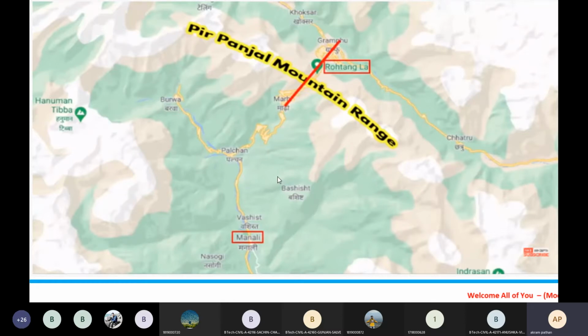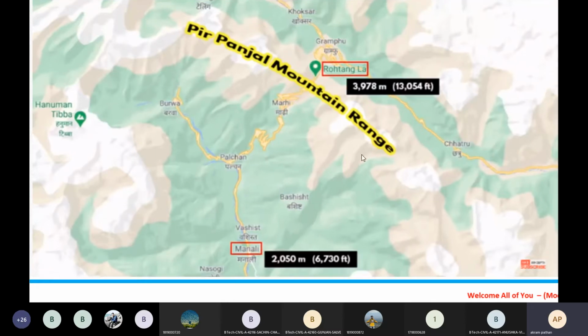So this is the old route. Now again, if you see here the altitude of Manali, we have the altitude from sea level is 2050 meters, that is 6730 feet at Manali, and if you see here at the Rohtangla, the altitude will be 3978 meters, that is 13,054 feet.